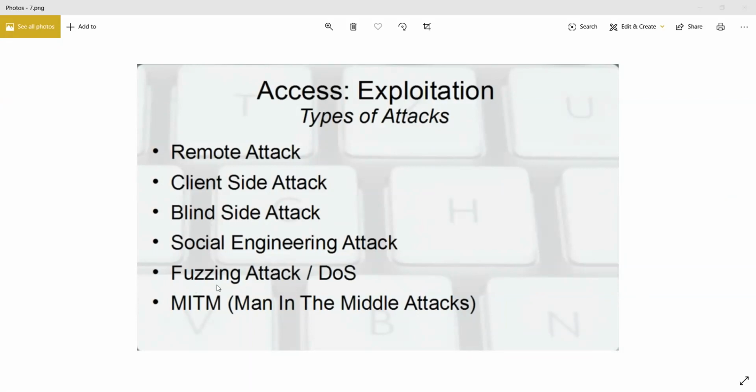Then you have fuzzing attack. Fuzzing is, let's say you have an application, and what you're doing is providing some random input to the application and trying to observe what the output is. Your goal is to make the application crash, or not necessarily crash, you may be trying to make it malfunction so that you might be able to exploit that to your advantage. So that is fuzzing, supplying random inputs to an application in an attempt to make it crash or malfunction.